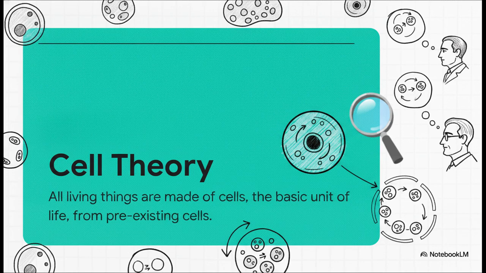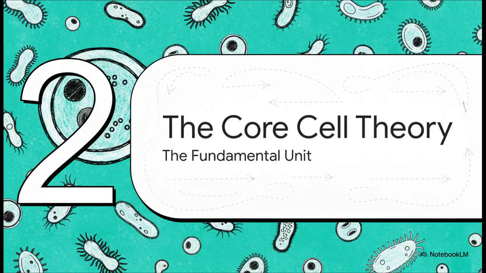Think about what that last point means for a second. Every single cell in your body right now is the result of an unbroken chain of division stretching back billions of years. Life doesn't just spontaneously appear, it's inherited. Moving on to Section 2, the core cell theory.